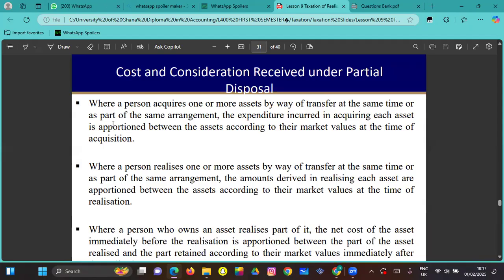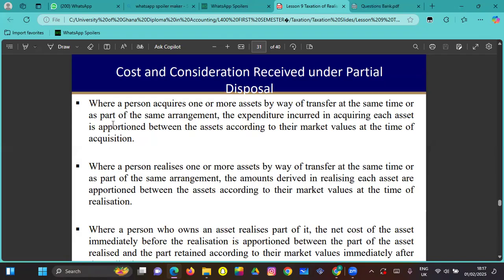So where a person realizes one or more assets by way of transfer at the same time or as part of the same arrangement, the amounts derived in realizing each asset are apportioned between the assets according to their market values at the time of realization.